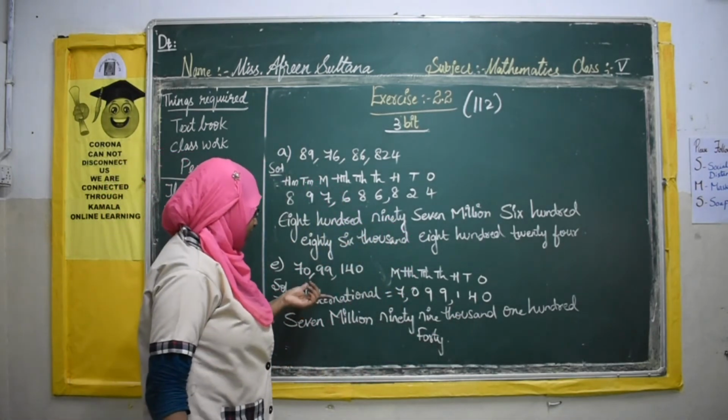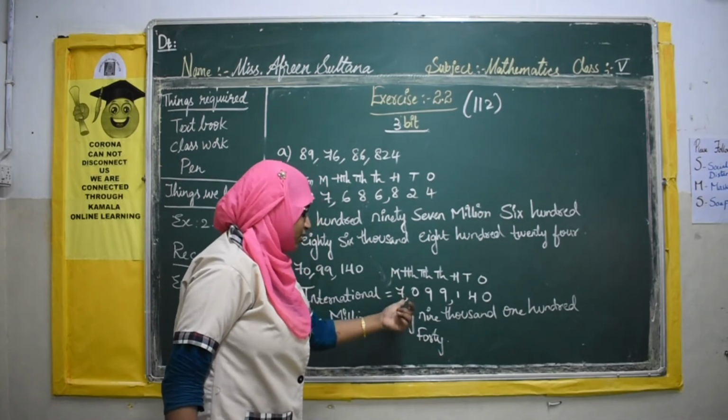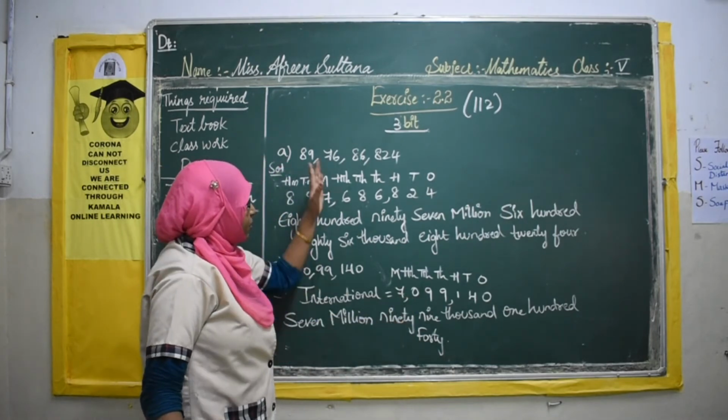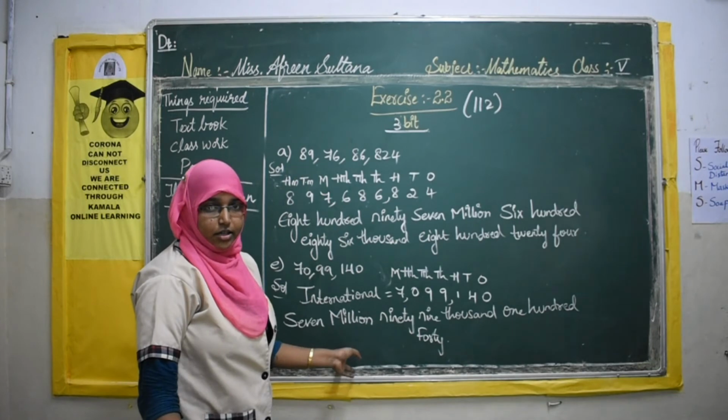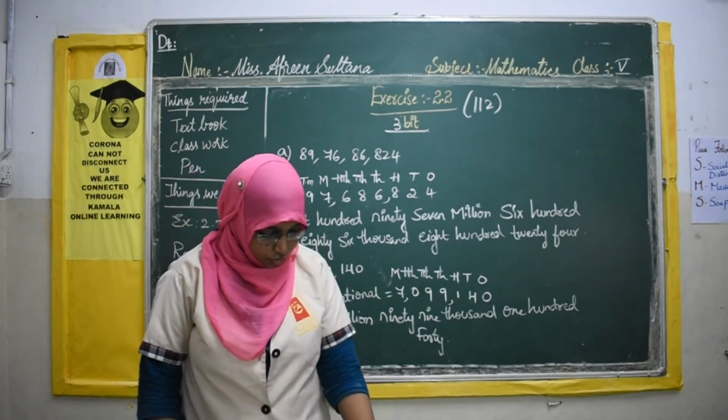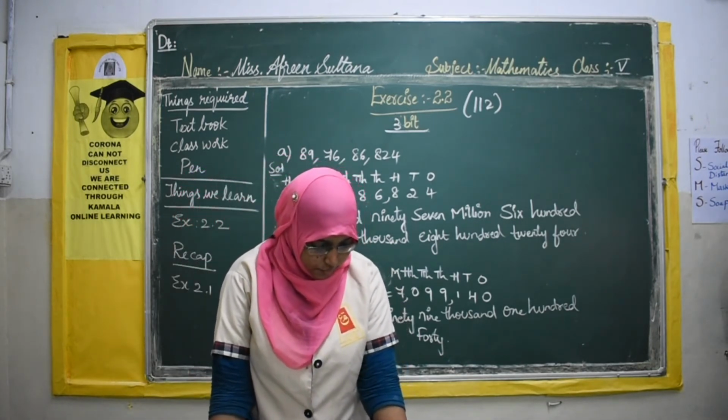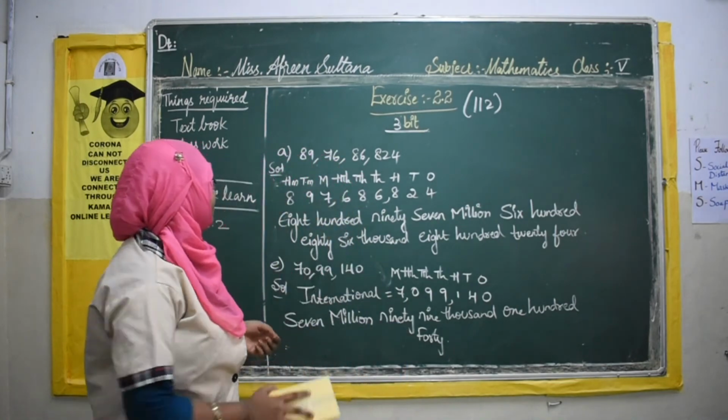So what have we done? We have written first in the international place value system, then in words. So in a similar way, try to complete this third bit. Now moving to the fourth bit, fill in the blanks.